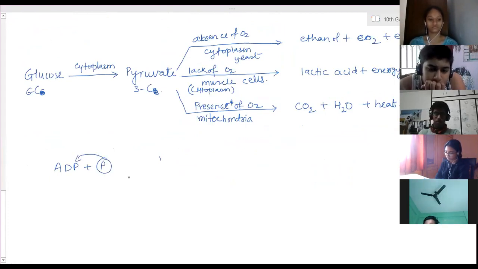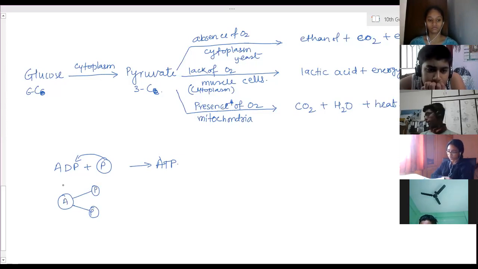So energy is used to bind phosphate molecules to ADP molecules to form ATP molecules. ADP has two phosphate molecules already. So to connect one more phosphate molecule, the energy is utilized. So energy is stored in the form of binding this phosphate molecule.